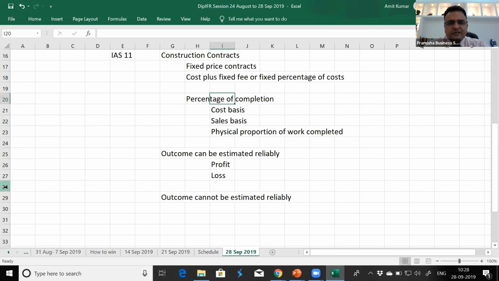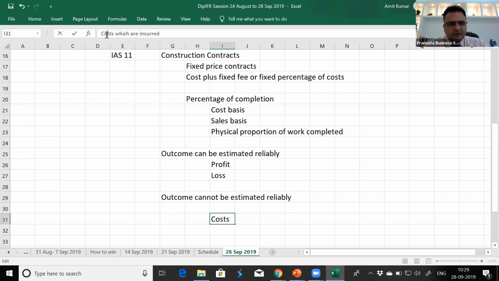In case of cost plus fixed fee or fixed percentage of cost, normally there's no profitability, or you cannot estimate whether it is going to result in a profit or loss, or we are in a situation wherein we cannot estimate what the outcome will be. So the only option left is that when it is not estimated, we try not to record any profit or loss. So we record costs which are incurred and revenue only to the extent of cost which we believe to be recoverable.